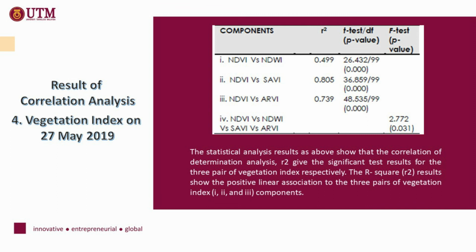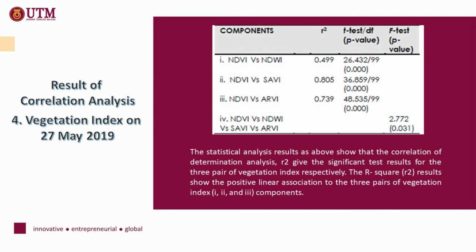Lastly, for the vegetation index on 27 May 2019, pair 1 indicates small positive linear association with result 0.499, compared to pair 2 and 3, which indicate large positive linear association with results 0.805 and 0.739.